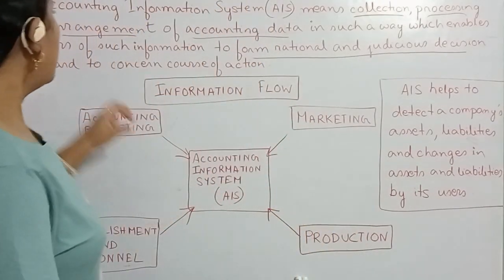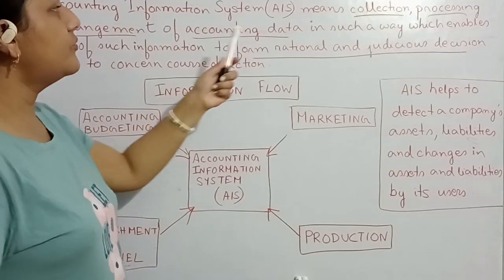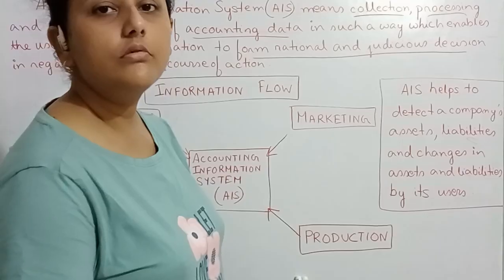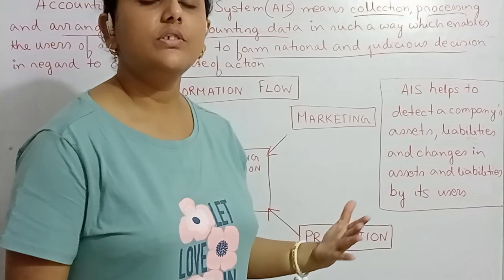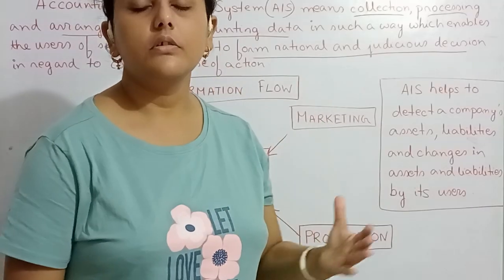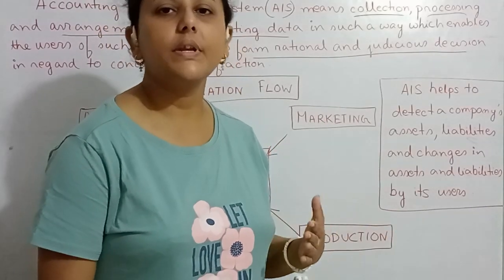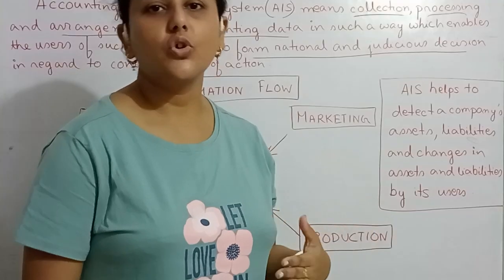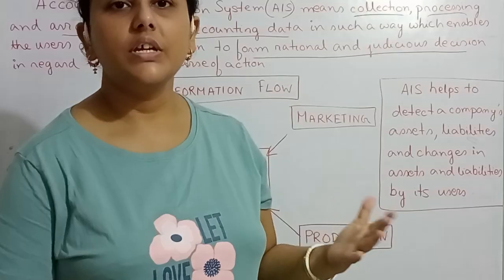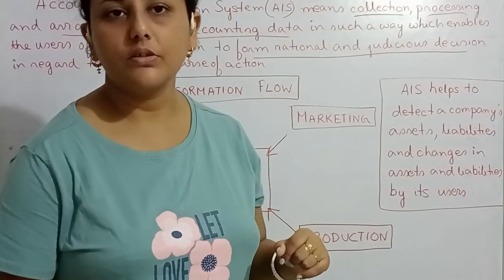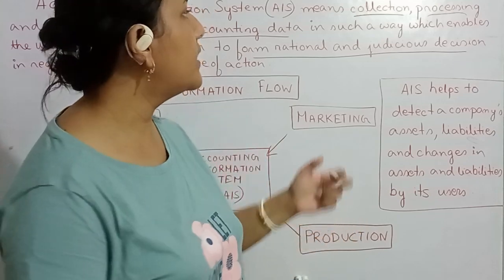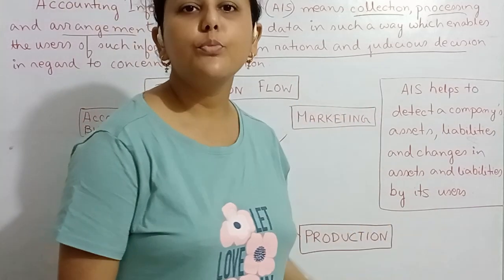So see, accounting information system, the short form is AIS, means collection. Collection means the journal entries, the transactions which are taking place in a business organization. So those transactions, the invoices, the receipts and bills, the vouchers of those transactions have to be collected. Then it should be processed.